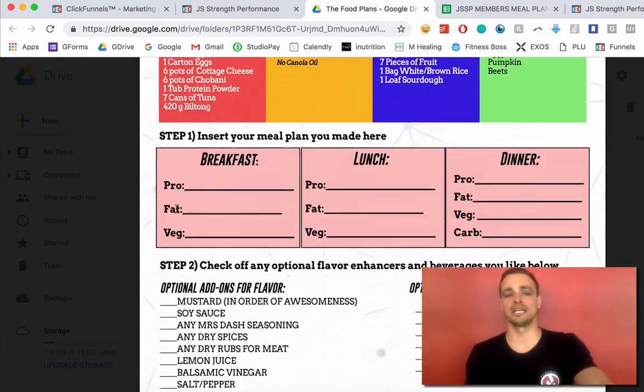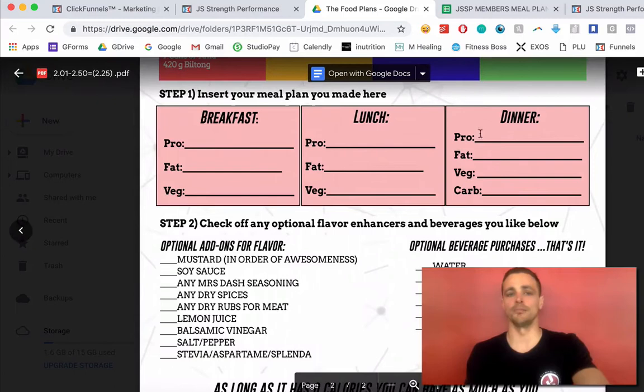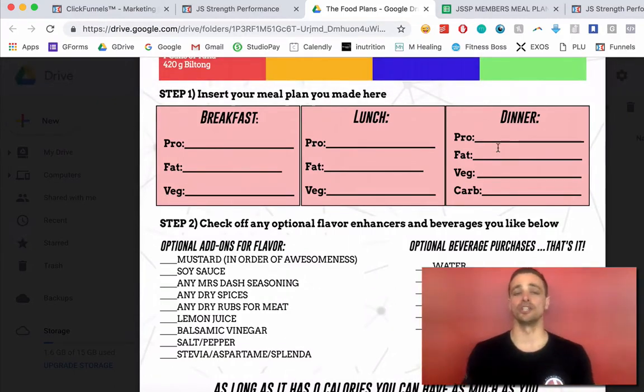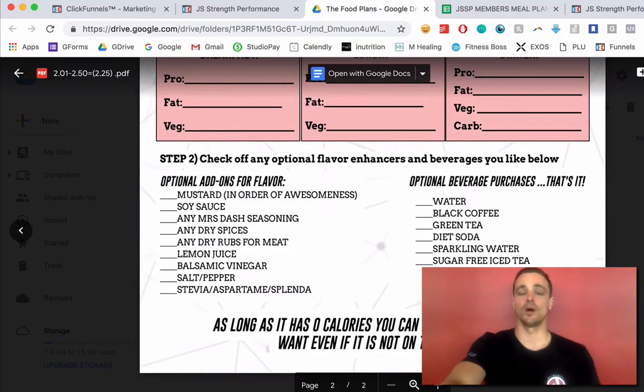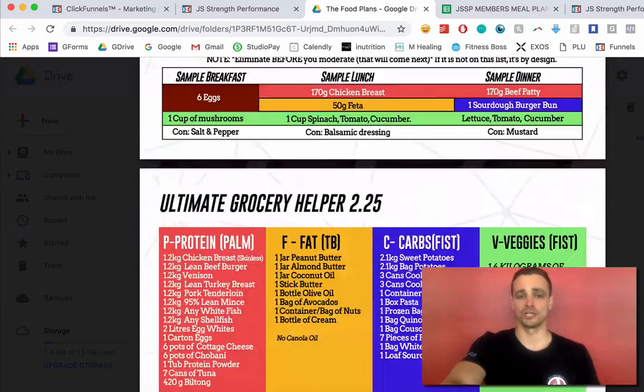So down below here is a little planning box. You can plan your breakfast, lunch, and dinner out for the week so you know what you're going to do. Big thing is, guys, if you don't plan, you tend to screw this up and not do it very well. So it's super important that you actually plan it out and you know what you're doing for the week. Just do it on Sunday, it's done. Once it's done, it's done. It's about doing it. Make sure that you get it done. It's going to save you a lot of grief in the future, plus you'll get your results.